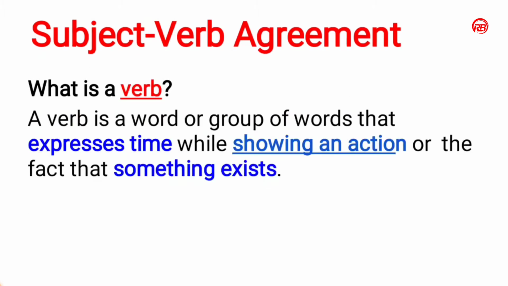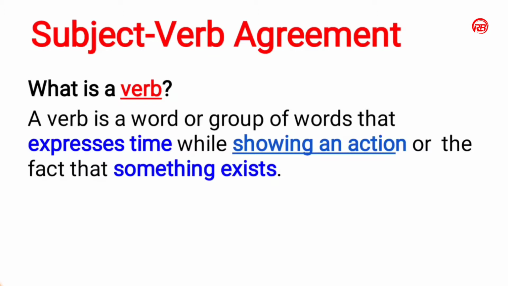What is a verb? A verb is a word or group of words that expresses time while showing an action or the fact that something exists. We all know verb is the action word. What the subject is doing in the particular sentence.